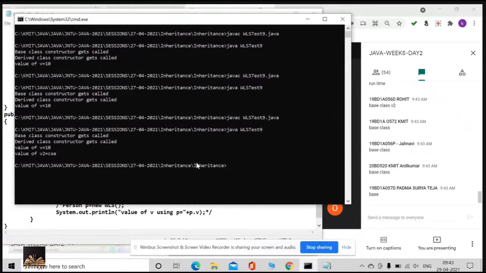Exactly as you expected, base class v2 is going to be executed, irrespective of the data type. It doesn't even bother about the data type, because generally they are not overriding. They are hidden variables. So always v2, that is the parent class variable, is going to be executed. Is that fine? Is that okay?